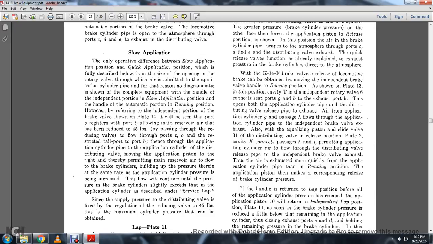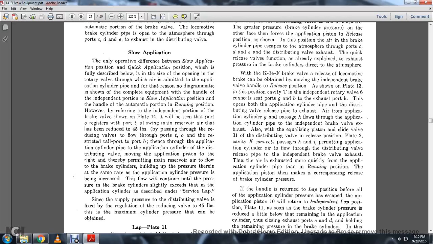With the K14F, the brake valve release of the locomotive brake is obtained by moving the independent brake valve handle. The release position is shown in plate 13. The position in cavity T and the independent rotary valve connects port G and B to the exhaust port K. This opening is the application cylinder pipe with the distributing valve.